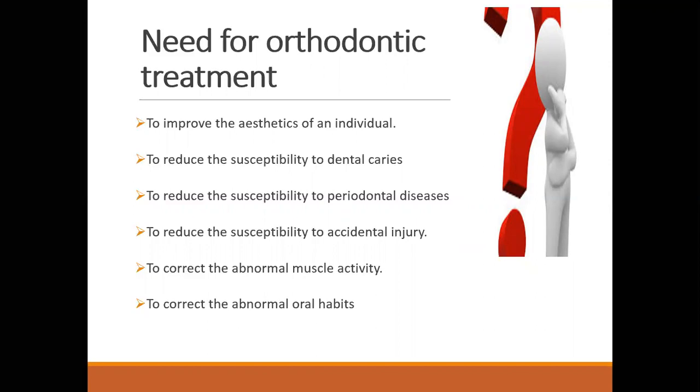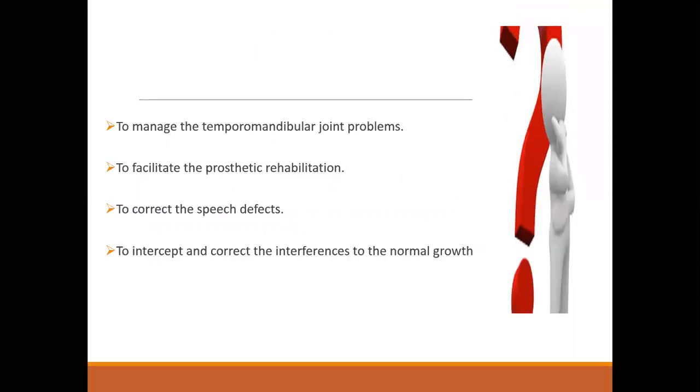The problems which are caused by malocclusion need to be treated. So what are the needs of orthodontic treatment? First, to give aesthetics. Number 2, to reduce the chances of caries. Number 3, to reduce the susceptibility to periodontal disease. To reduce the chances of accidental injuries to occur, like we talked about the example of the child with the proclined teeth. To correct abnormal muscle activity, to correct abnormal habits, like I told you, the habit of thumb sucking or habit of mouth breathing.